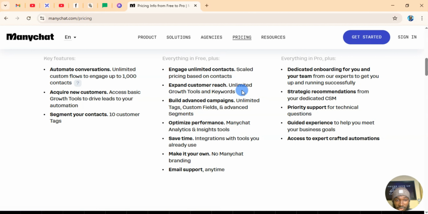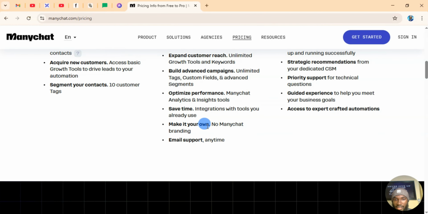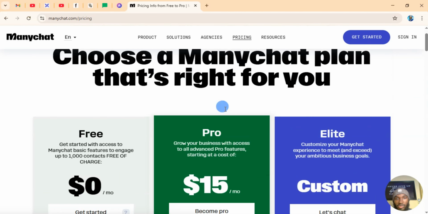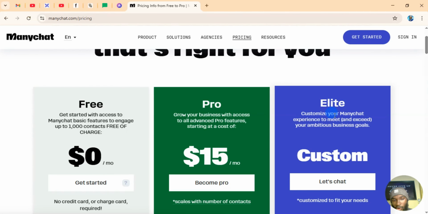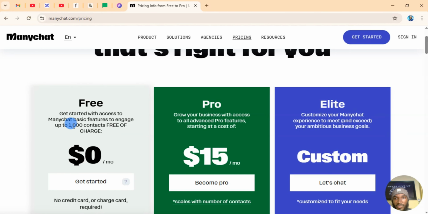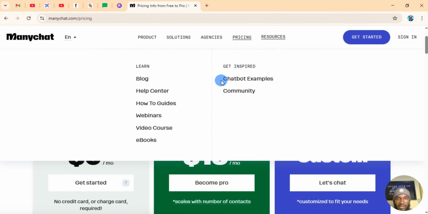Expand customer reach, unlimited growth to build your advanced campaigns, optimize performance, save time, make it yours, right? Like branding it and email and everything. So I would strongly recommend this or this. But if you don't have any money right now, you can always start with zero, right? Okay, so that is that. So let me show you exactly how to do this.